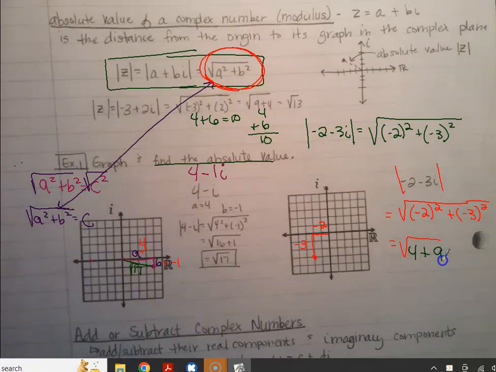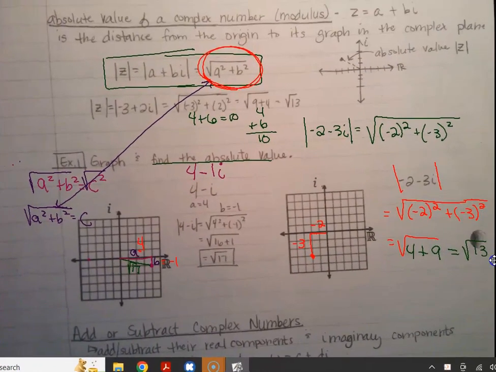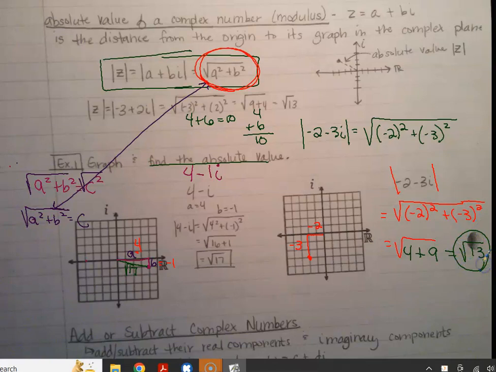Positive 9. +9, good. So then I can go this way now if I want, because I got to add the 13. Okay, so we have the square root of 13, which cannot be simplified, right? So you're done. Is that your final answer? Yes, it is. Yep, that's your final answer.